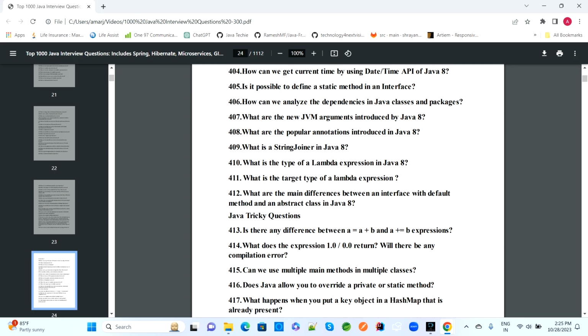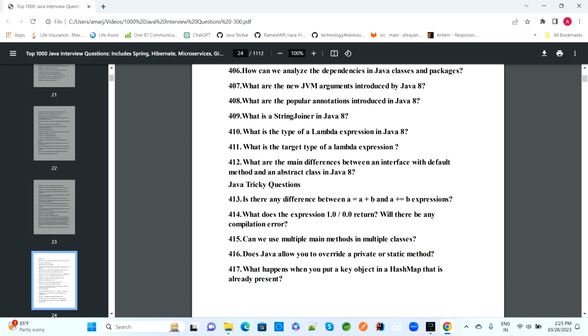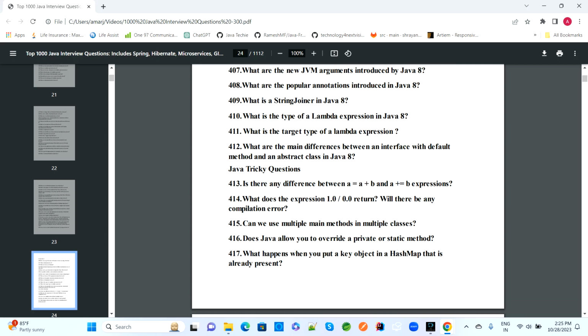What is a StringJoiner in Java 8? What types of lambda expressions are there in Java 8? What is the target type of a lambda expression? What is the main difference between an interface with a default method and an abstract class in Java 8?